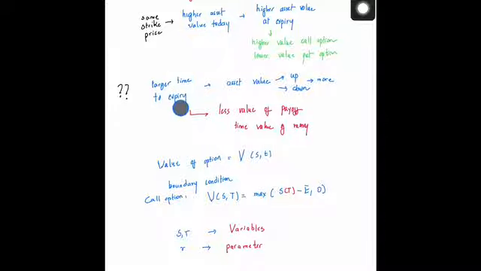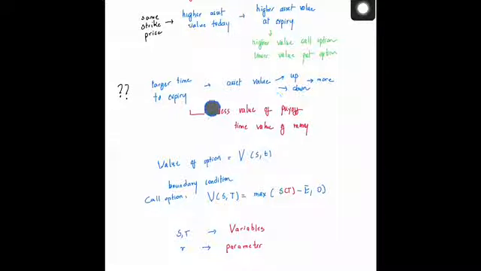Now, if you have a larger time to expiry, then as you go towards expiry there is a possibility that this particular asset could go very far up in time, or it could go very far down in time. So we'll have to think a little more about how this would work. That is as far as the asset values go, because the asset value could go up or down.